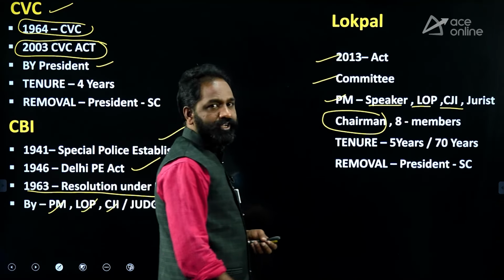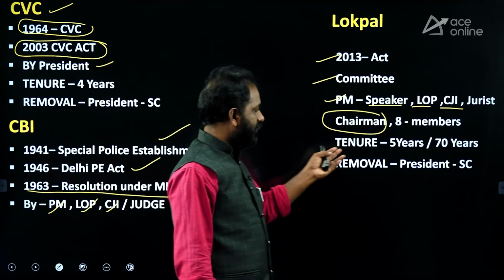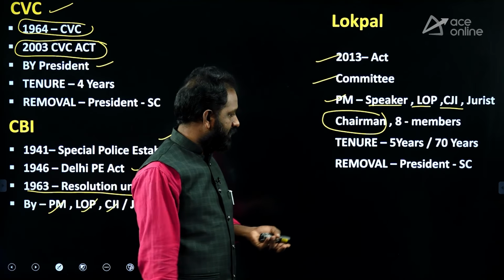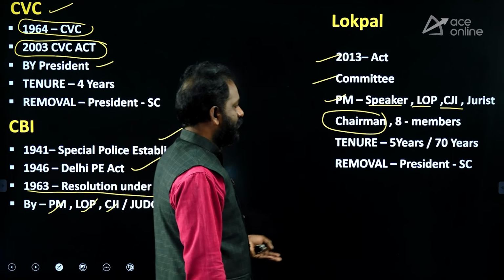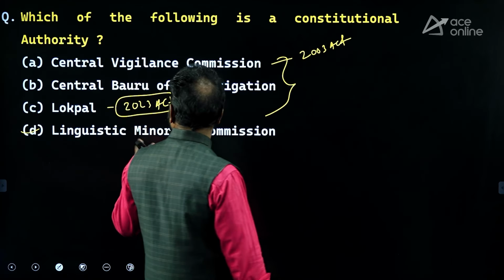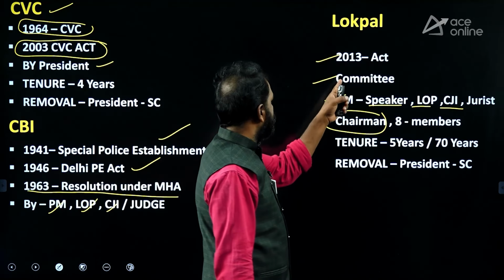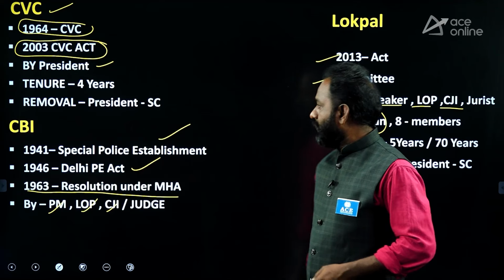The Lokpal will have one chairman and 8 members. Tenure is 5 years or a maximum of 70 years of age, and they are removed by the President of India after an inquiry by the Supreme Court. Here I wrote 2023, but actually it is 2013.